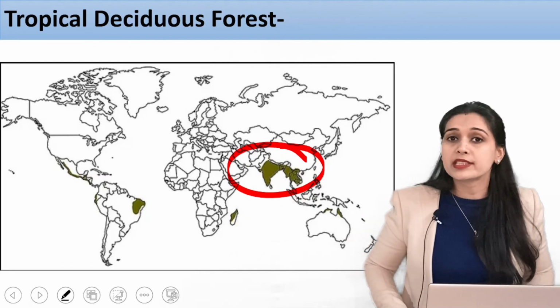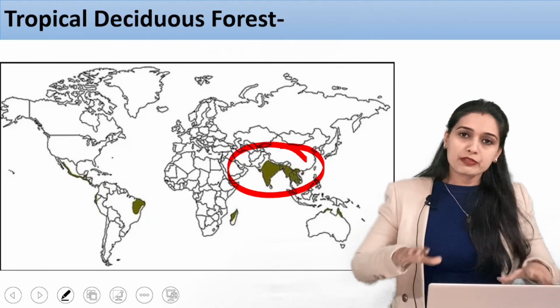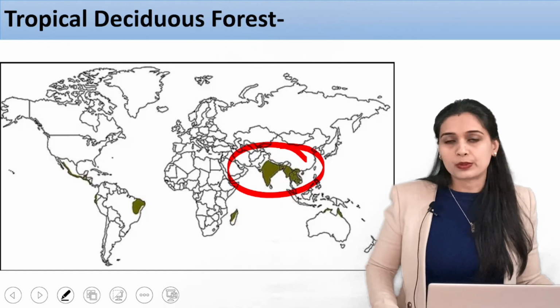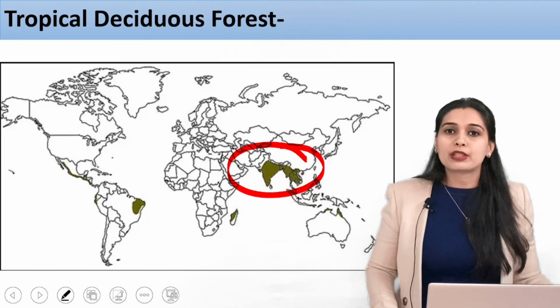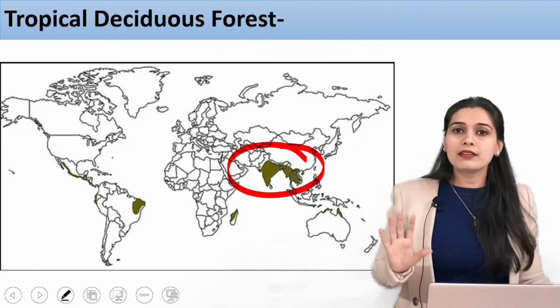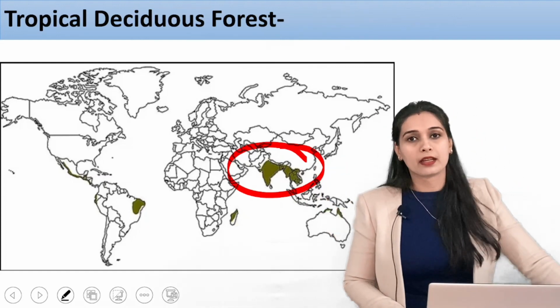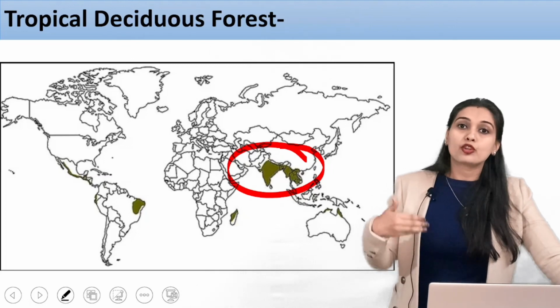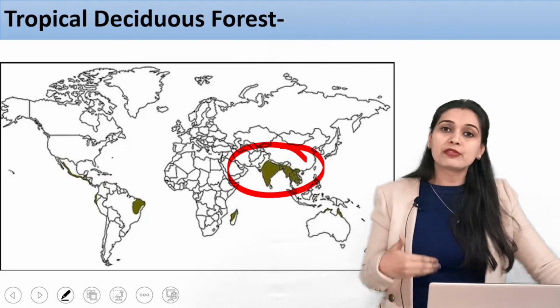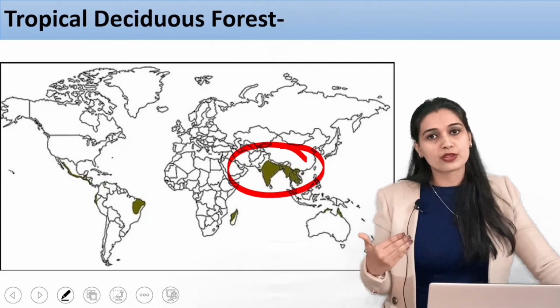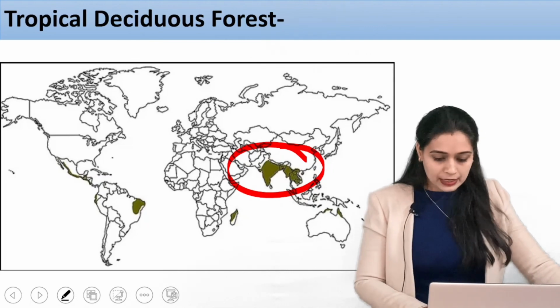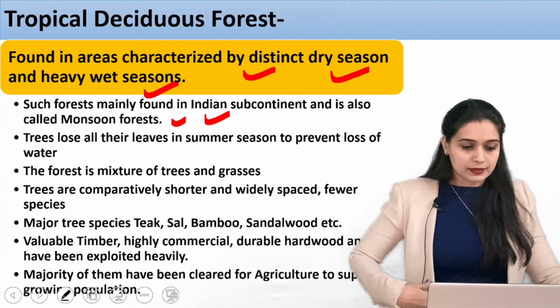They have around 200 centimeter of rainfall, okay, which is actually distributed very well throughout the year. So these have evergreen forest. But these areas are very less as compared to all the other forest areas that are present in India. So if you say the dominant type of forest in India is tropical deciduous forest. Alright, so these are those areas.